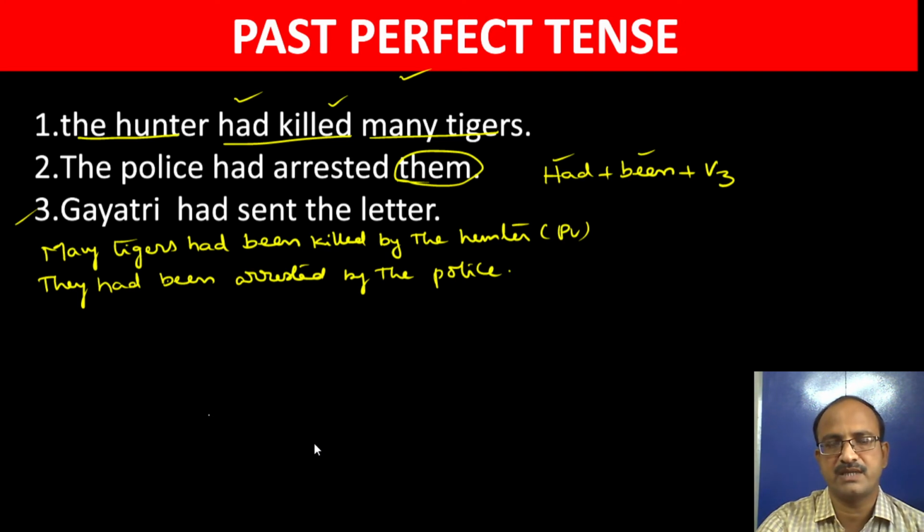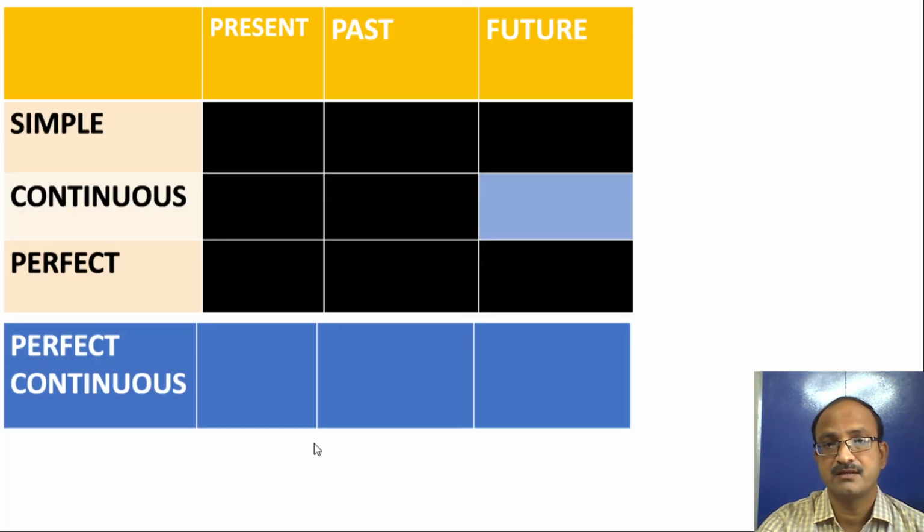Already I explained past tense, past continuous tense, and past perfect tense. What is the next one? Past perfect continuous tense. Okay, where is that past perfect continuous tense? As I said in my previous video, now I have explained simple past tense, past continuous tense, and past perfect. So here is past perfect continuous tense.